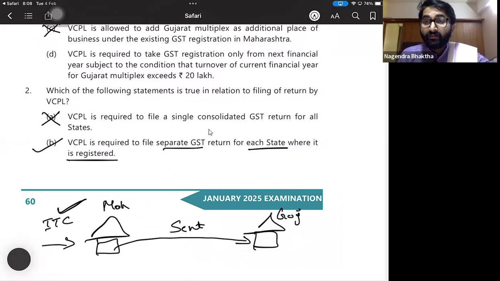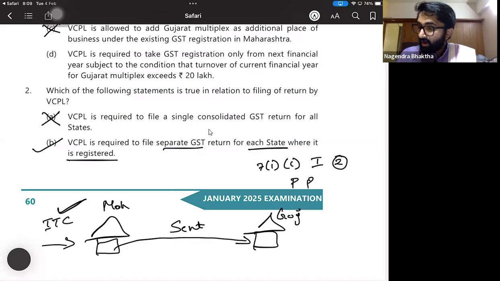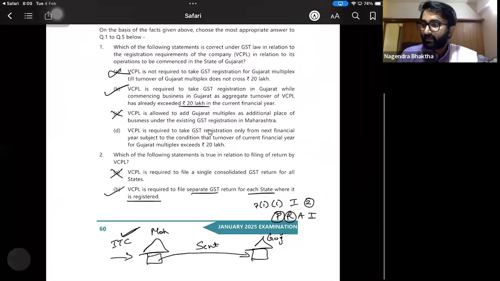Obviously, this is a deemed distinct person from Maharashtra to Gujarat, with separate registration. Even though there is no consideration, it will be considered as supply as per Section 7, Subsection 1, Clause C, Schedule 1, Paragraph 2: permanent transfer or disposal of the asset on which ITC is availed, between related persons or deemed distinct persons without consideration. So that's why there is GST on this. Okay, let's see the options.